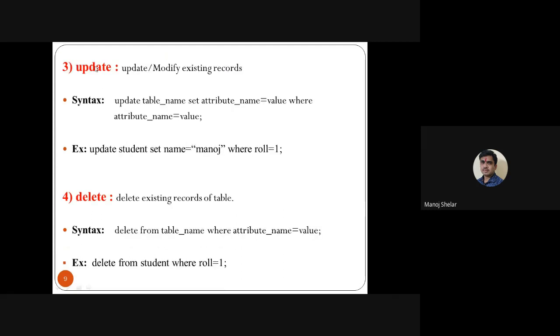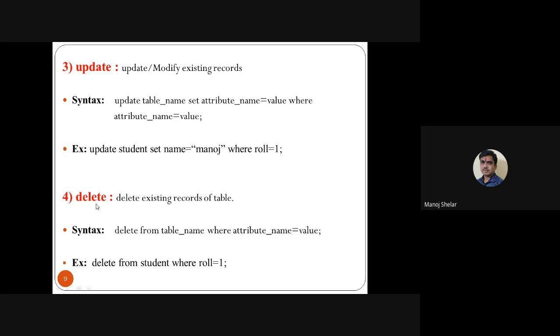Update query. Update means modify any value of the existing table. So use the update command. Simple syntax: update, then table name, here set keyword compulsory to use, then the attribute name which you want to modify. So attribute name is equal to value. A simple query: update command, student is the table name, set is a keyword, then name is equal to Manoj, where roll number is equal to 1. So this is an update query in SQL.